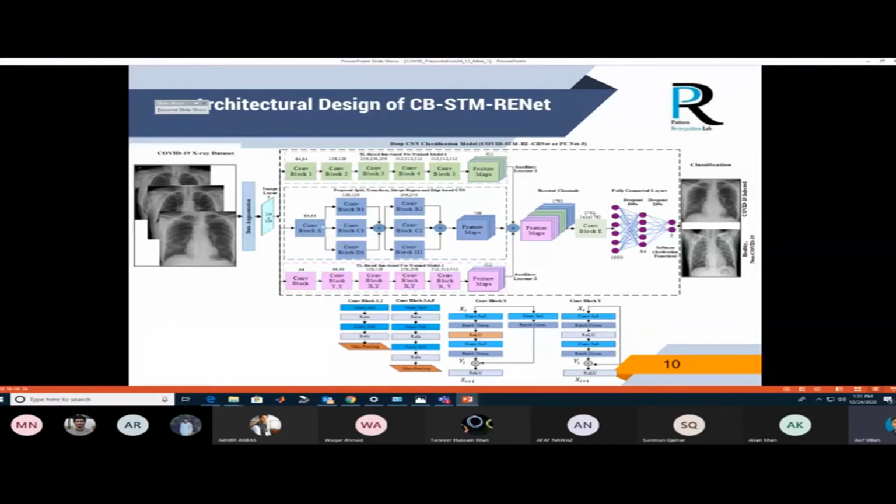As you have seen, this is our proposed block, and in each proposed block the concept of region and edge based feature extraction is incorporated. At the end, these are combined with auxiliary channels. These are the auxiliary channels above, in green and pink colors, and they are combined with the original channel in order to boost it for further processing. At the end it segregates COVID infected versus COVID non-infected and healthy. This is our own proposed channel boosting based architecture, competing with state-of-the-art architectures.